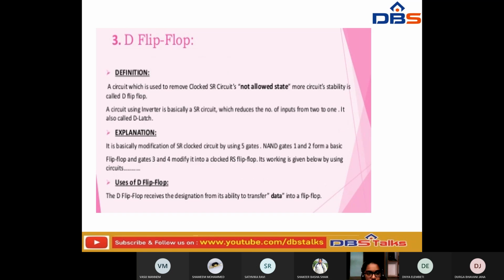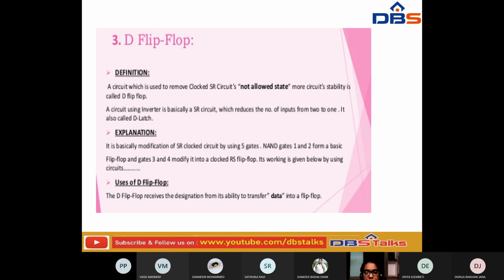So now let us see about the D flip-flop. The D flip-flop is the circuit which is used to remove the not allowed state of the clocked SR circuit and keep the circuit stable. A circuit using an inverter, if it reduces the number of inputs from 2 to 1, then we can say it is a D latch.